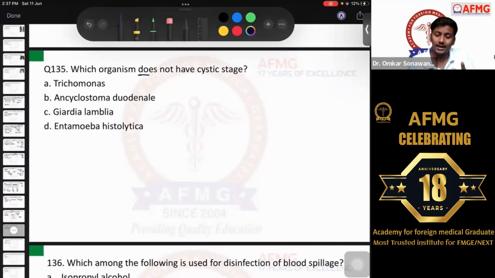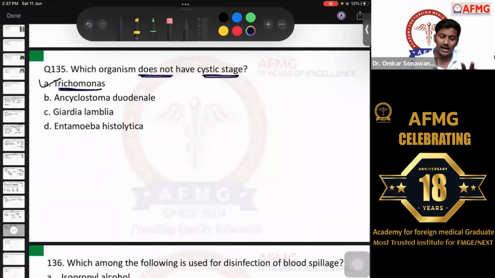Which organism does not have a cystic stage? Definitely Dr. Vikas sir would have covered this in his sessions as well. Which organism does not have a cystic stage? So please remember, guys, usually here, Trichomonas vaginalis does not contain a cystic stage. There is no cystic stage in it. In Trichomonas vaginalis, please remember, it does not have a cystic stage. It will only have a trophozoite stage. No issues with this, anybody.